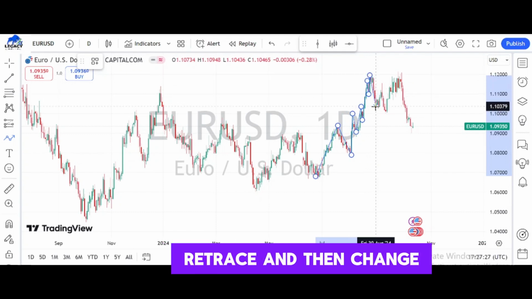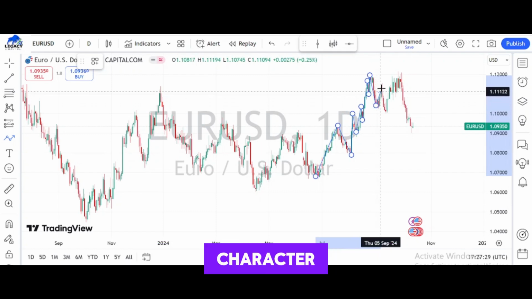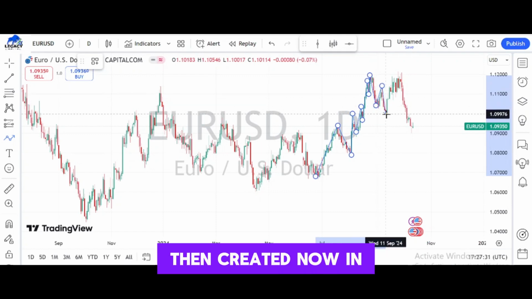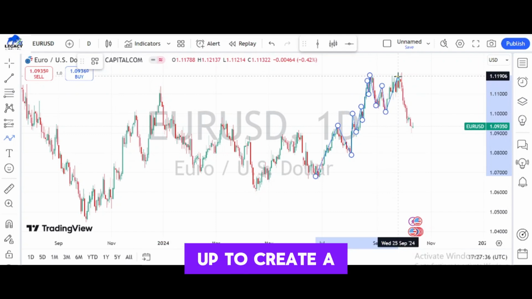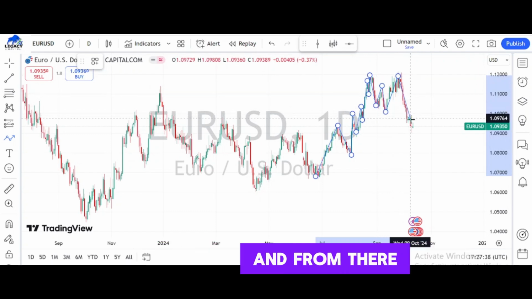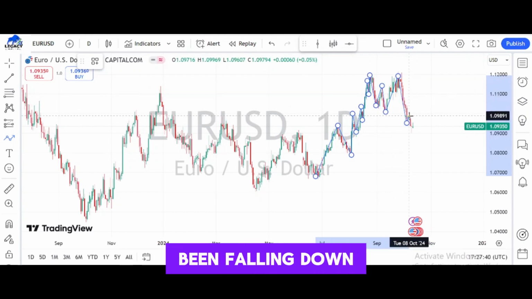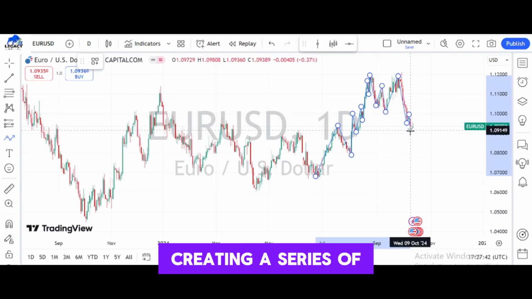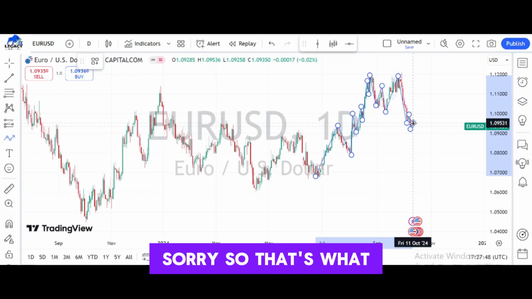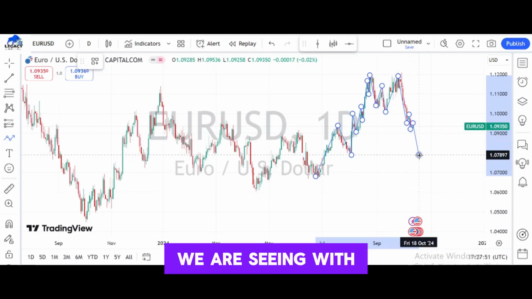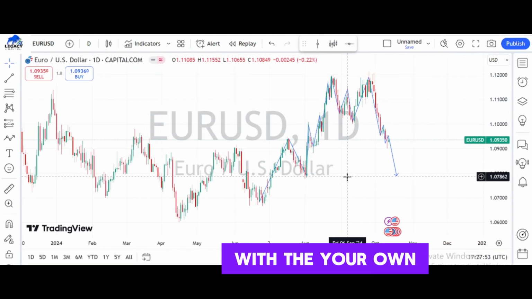Then the market retraced and changed character, then moved back up, then created a lower low, but the market moved back up to create a double top, and from there the market has constantly been falling, creating a series of lower lows and lower highs. Sorry.